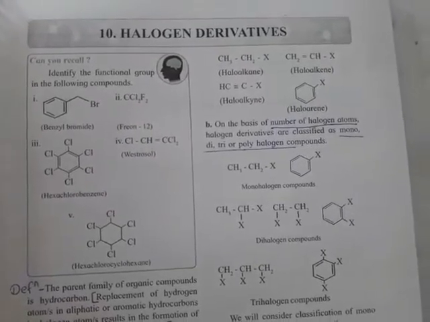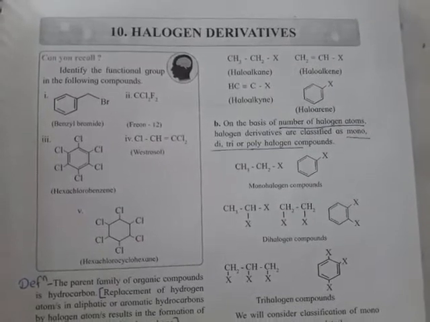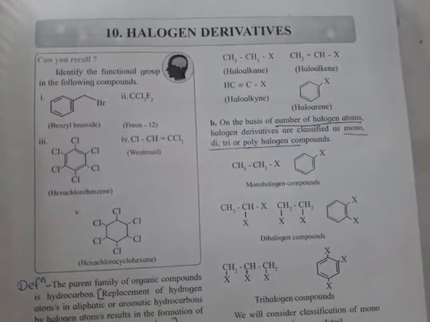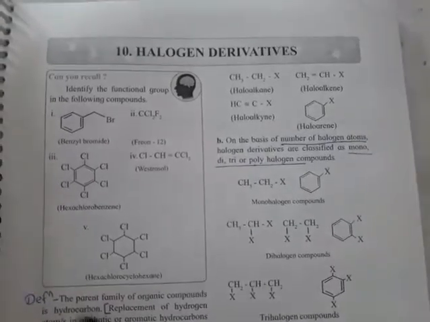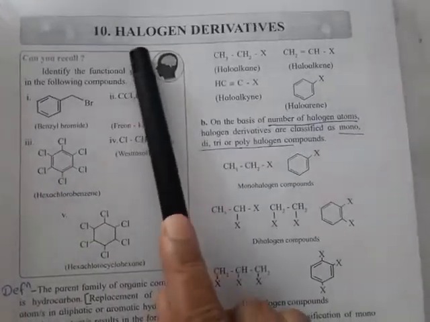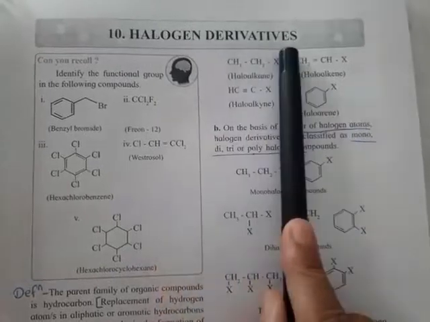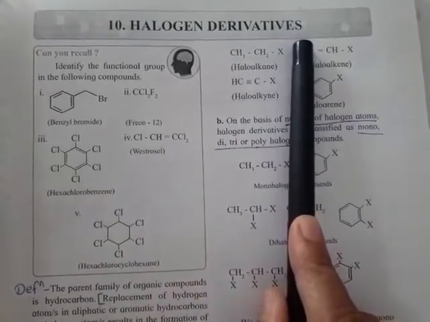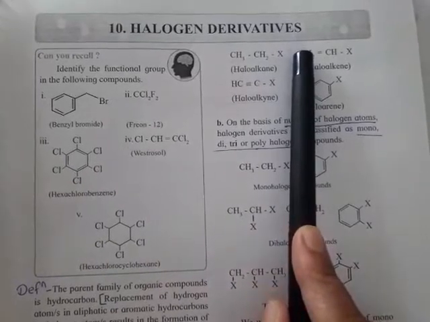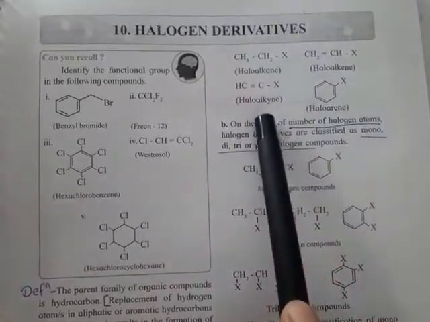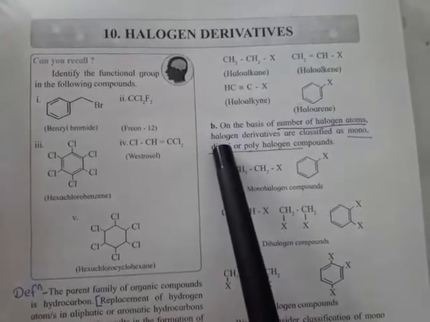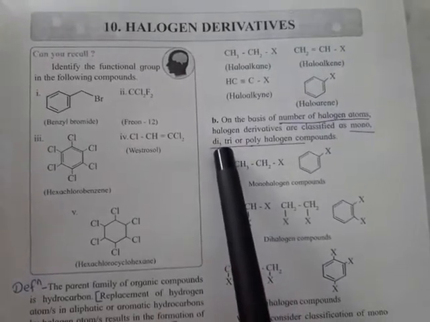So the lesson which we were discussing by referring to the old book was halogen derivatives of alkanes and arenes. In the new syllabus they have changed the name, and the name is halogen derivatives only. Of course, alkanes and arenes both are discussed here. Besides that, haloalkenes and alkynes are also mentioned here. So what is there in this lesson that we will discuss first?